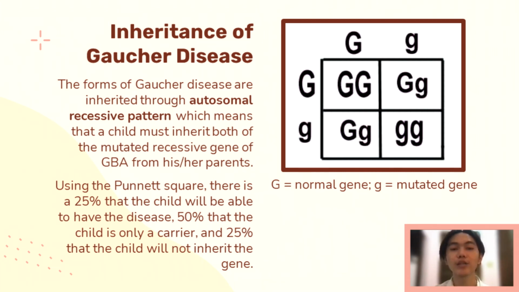Using the Punnett square as seen in the slide, there is a 25% chance that the child will have the disease, a 50% chance that the child is only a carrier, and a 25% chance that the child will not inherit the gene at all. The letters shown in the Punnett square are capital G and small g, wherein the capital G corresponds to the gene that is normal and the small g is for the mutated gene.